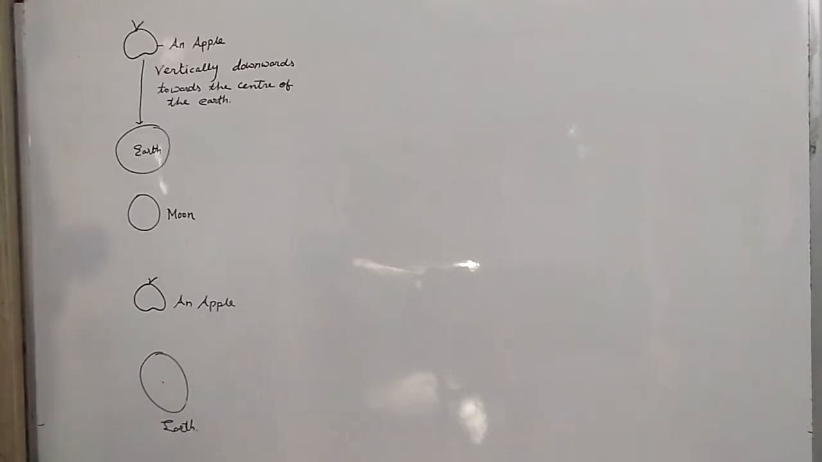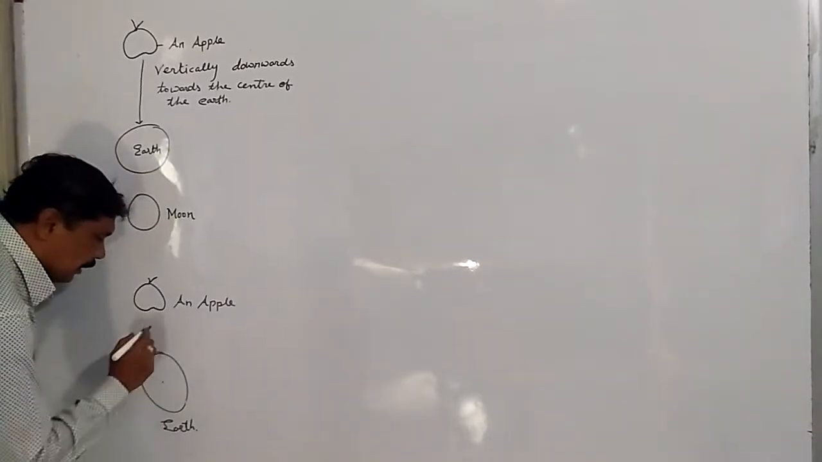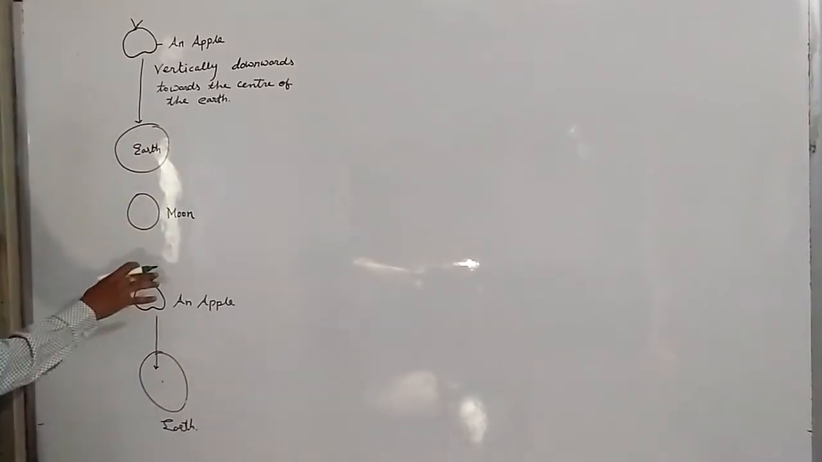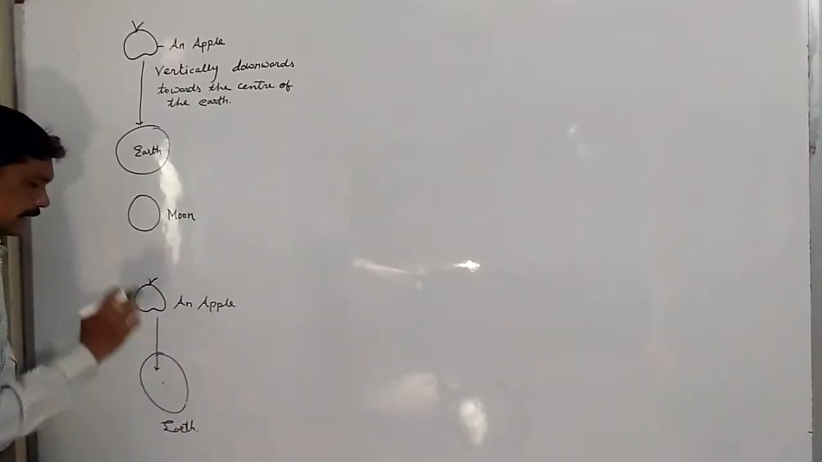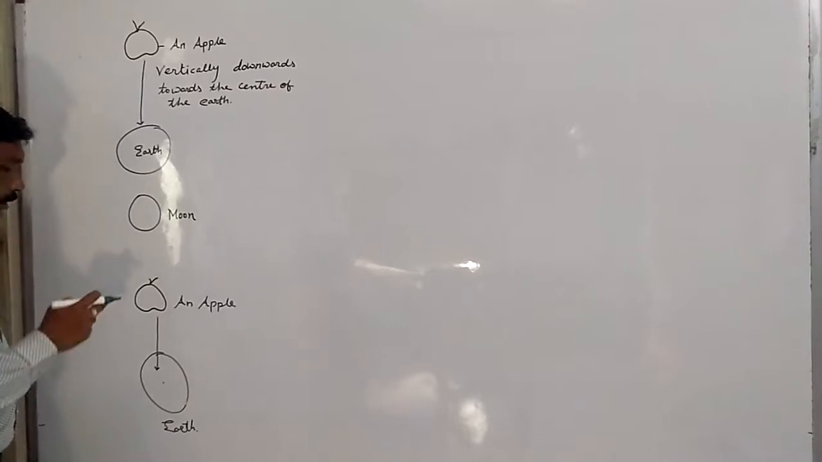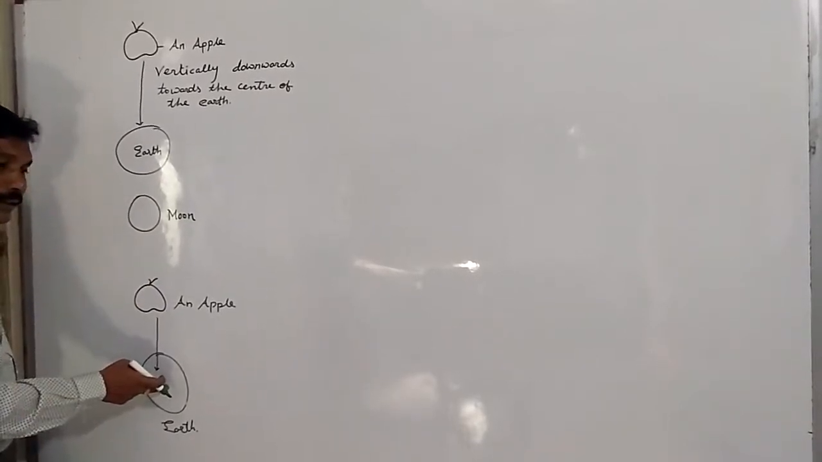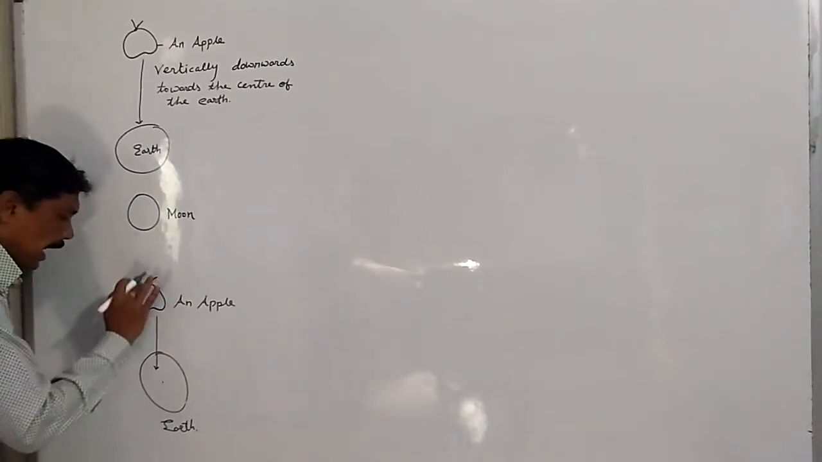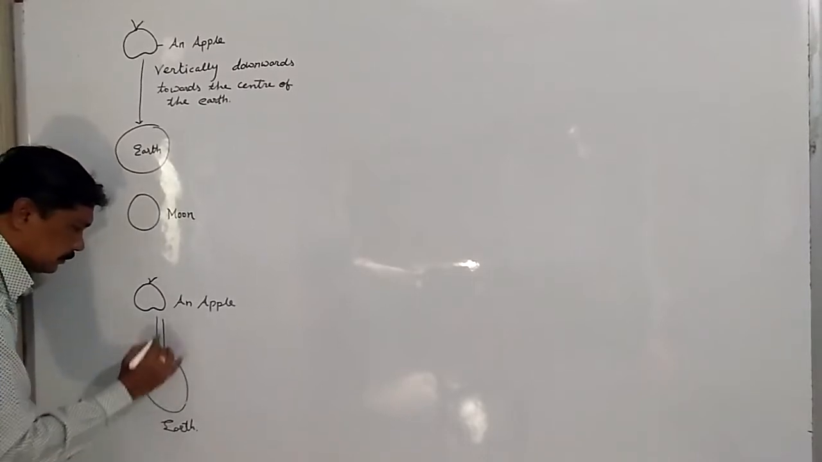Some questions came into mind. Apple is attracted by earth. Therefore, apple is falling down. Apple is attracted by earth. Is apple also attracting the earth? The answer to this is yes. In the same way, apple also attracts the earth.